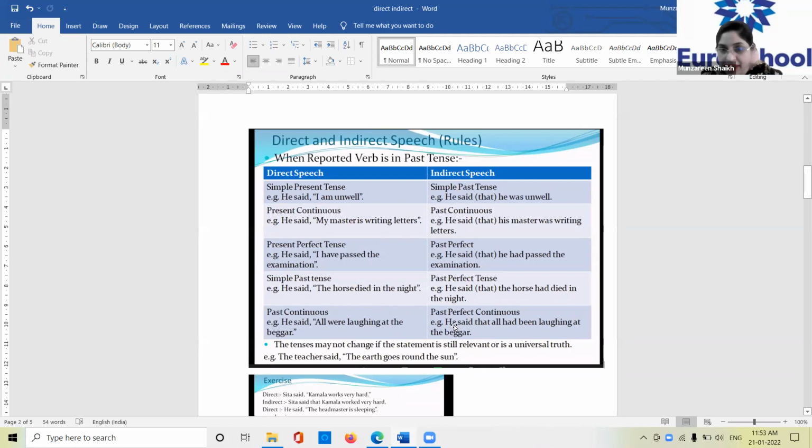If you will see the direct and indirect speech, everywhere we are using "he said that." That is common. Okay. Clear? Clear till here, everyone? Yes, ma'am. Okay, so we'll stop here for today, and we will continue